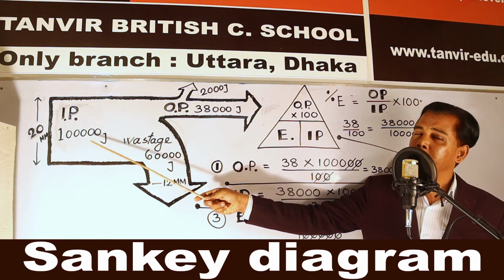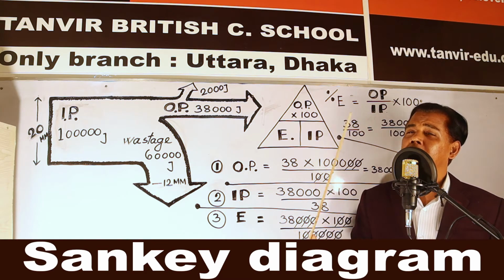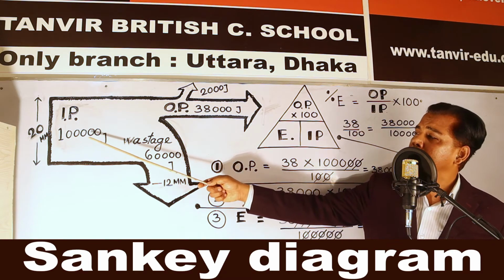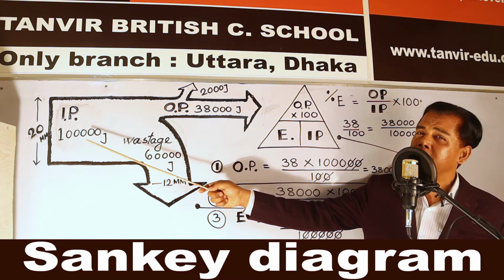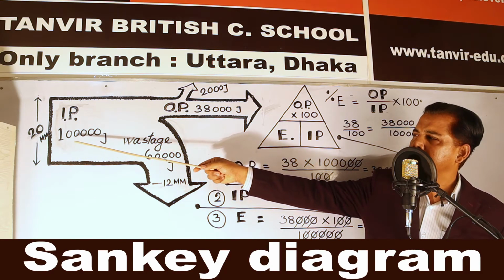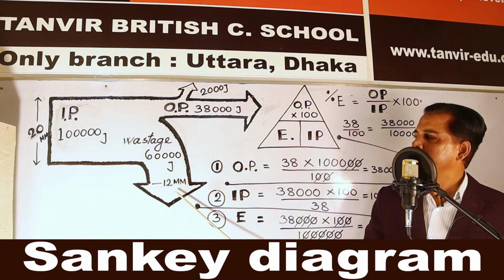1 lakh joule, as you are watching. A huge amount of energy is needed for running a car, and this 1 lakh joule has been input into this car. That is the input energy, right? And that is 20 millimeter, but the output wastage is 12 millimeter.